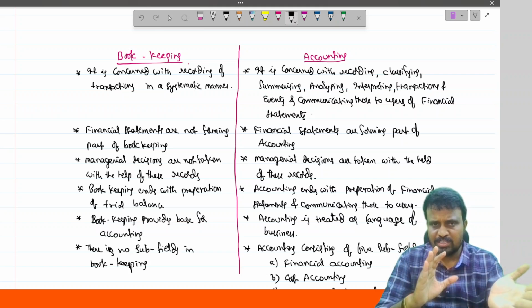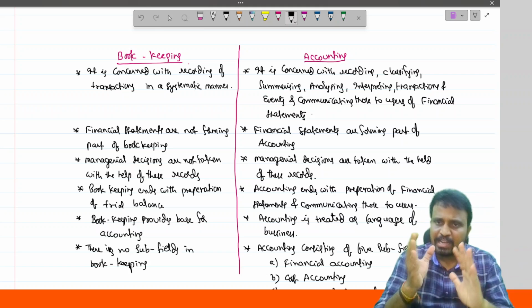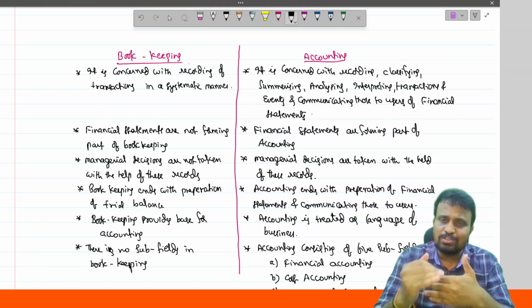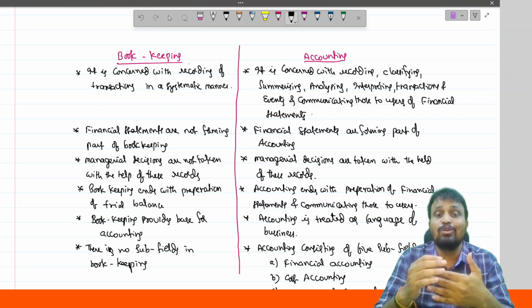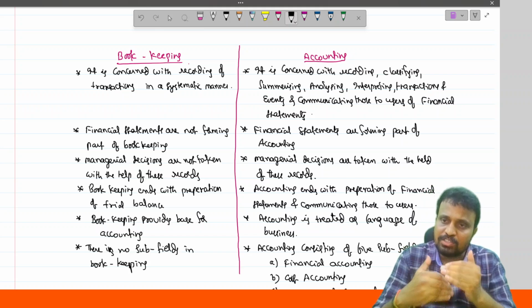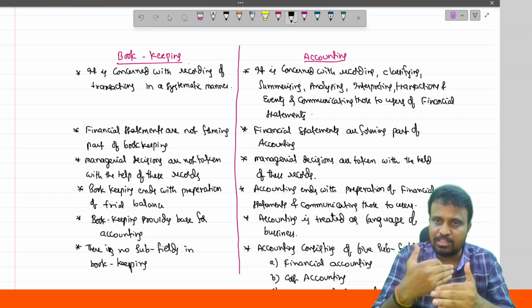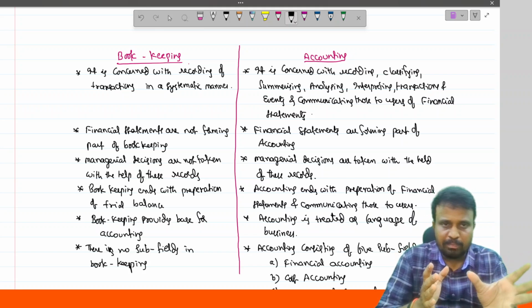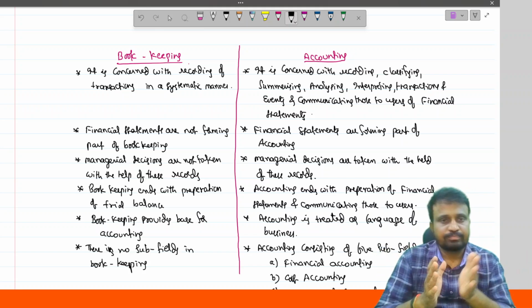In the olden days, accounting stood for bookkeeping. Later on, because of globalization, some more stages were added to accounting, for reaching the users of the financial statements in a simplified format. So, bookkeeping versus accounting.